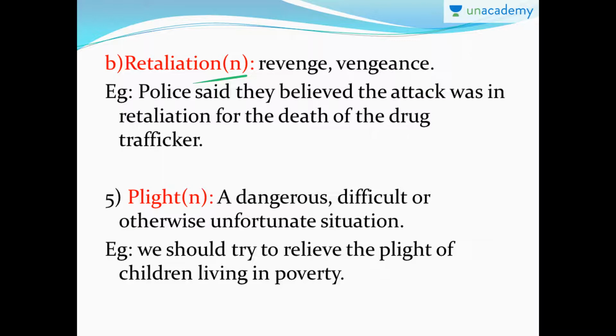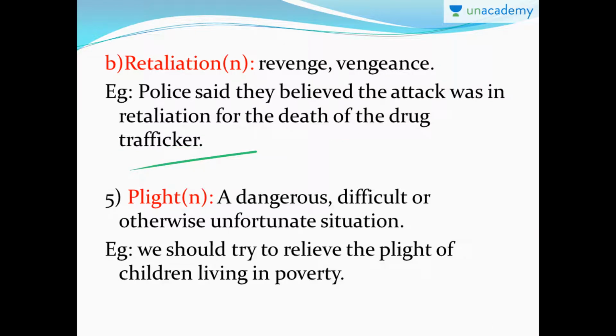You can also take vendetta. So these three are the synonyms for retaliation. Okay, example: police said that they believed the attack was in retaliation for the death of the drug trafficker. That means the police believed that the attack was the counterattack, or people had vengeance because of the death of a drug trafficker.